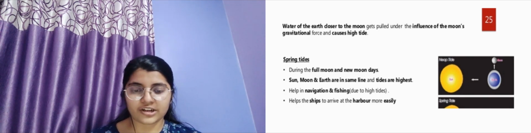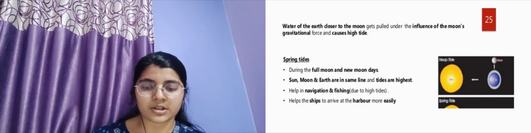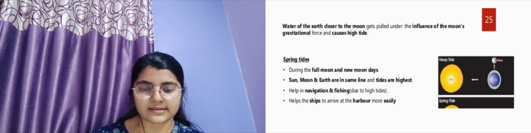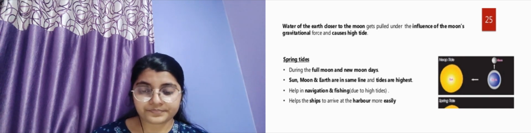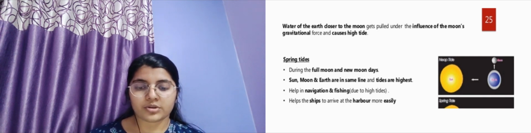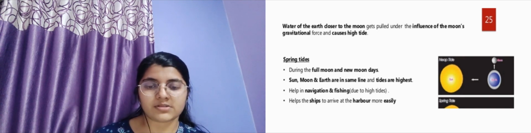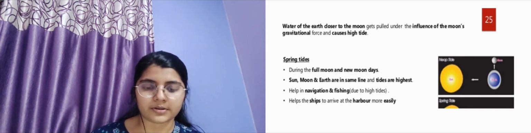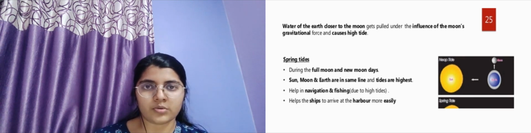It helps in navigation and fishing due to high tides. Fishing is very easy and possible when there are high tides, and it also helps in navigation. What is navigation? Finding the route from one place to another. It also helps the ship arrive at the harbor more easily, that is, arrive at the place where it is supposed to reach. In high tides, that is in spring tides, it becomes easy for the ships to arrive at the harbor and they can move more easily. So this is what we have studied about spring tides.